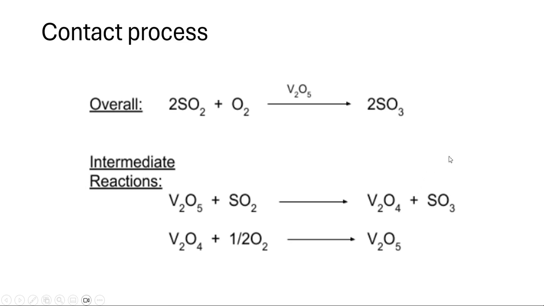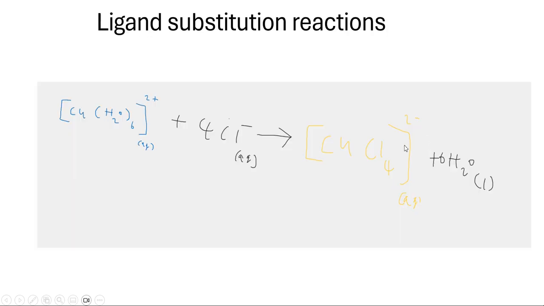Contact process, this is the equation for the contact process. Overall, that's the contact process: 2SO2 plus O2 using V2O5 catalyst gives you 2SO3. And then the actual reactions in between are V2O5 plus SO2 gives you V2O4 plus SO3, and V2O4 plus half O2 gives you V2O5. That's what happens in the contact process, and it will ask you to just state the equation for the contact process.